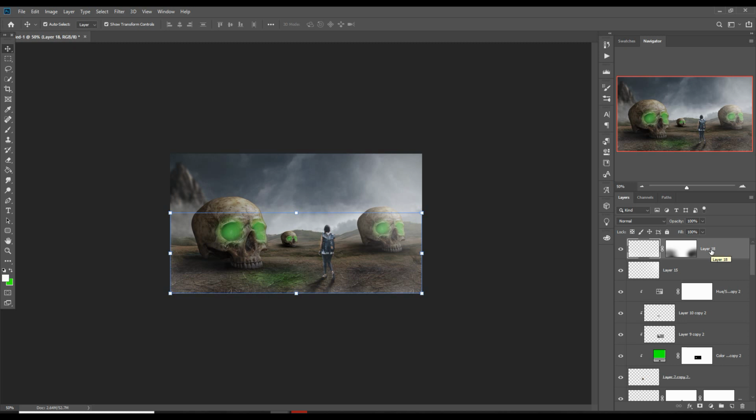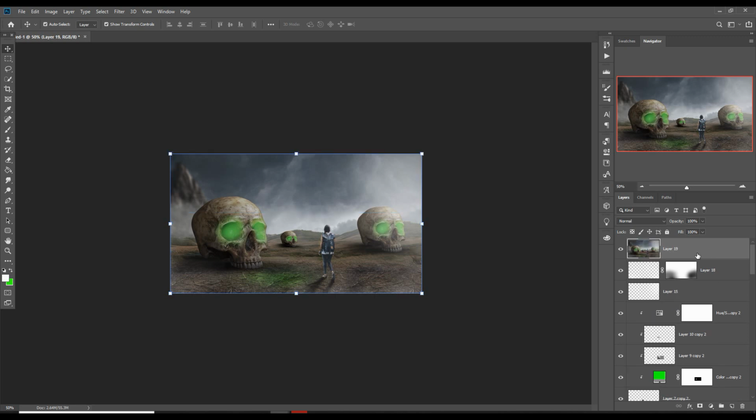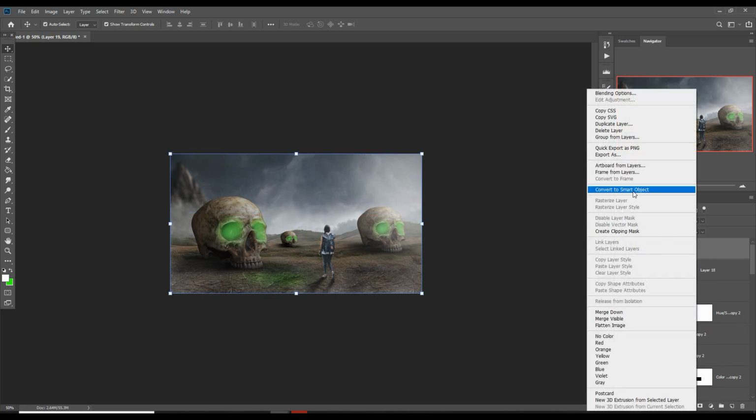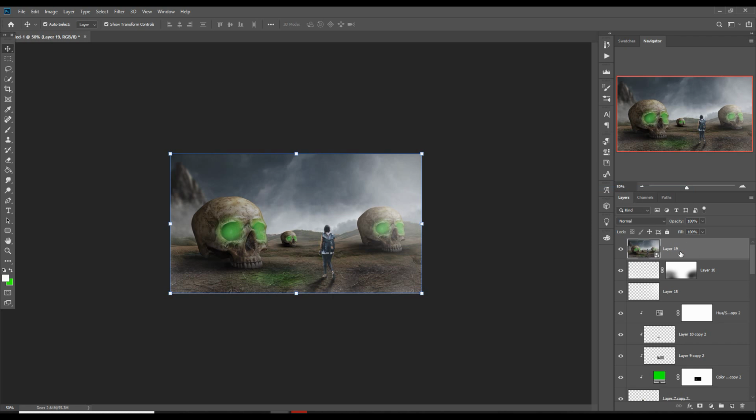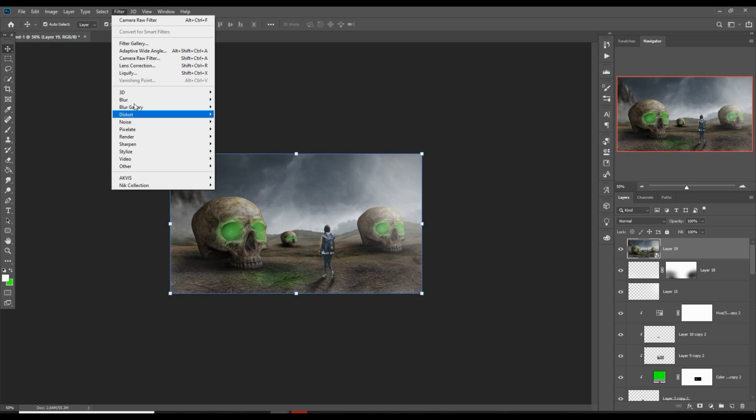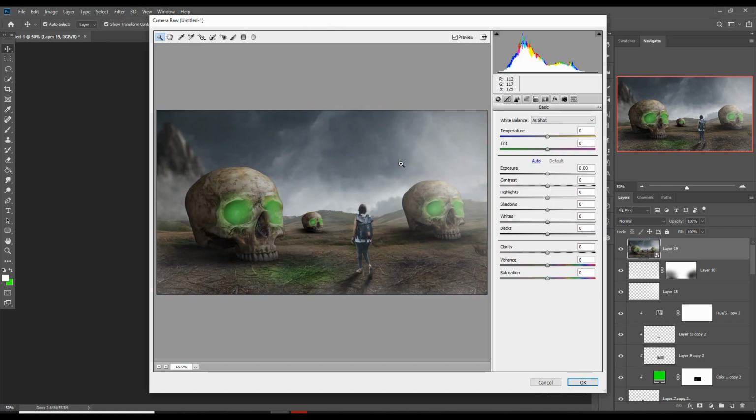So we just adjust the color now. For color adjustment we are using camera raw filter. First we just merge the complete layer into one layer. So just hold shift Ctrl Alt plus E, then press E, then make this one as a smart object. So this one is converted into a smart object. Then go to filter and camera raw and adjust it.